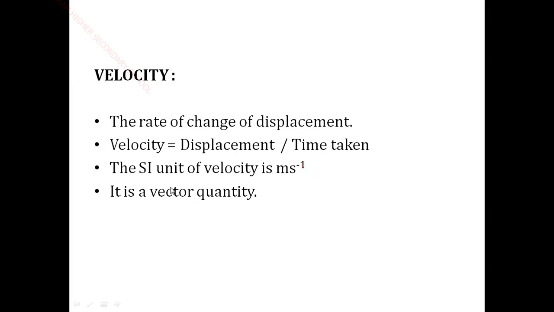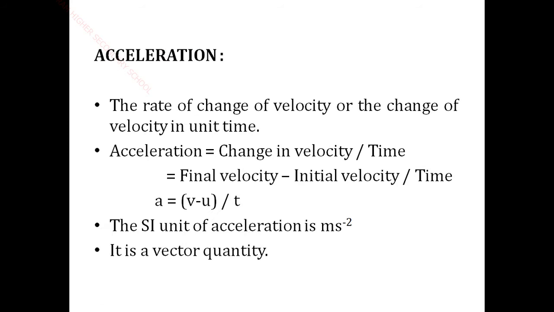This is a vector quantity. Velocity is a vector quantity. A vector quantity means the quantity which possesses both magnitude and direction. So we represent the magnitude, meaning the value, and also the specific direction. So the velocity is the rate of change of displacement. Okay, next, acceleration.